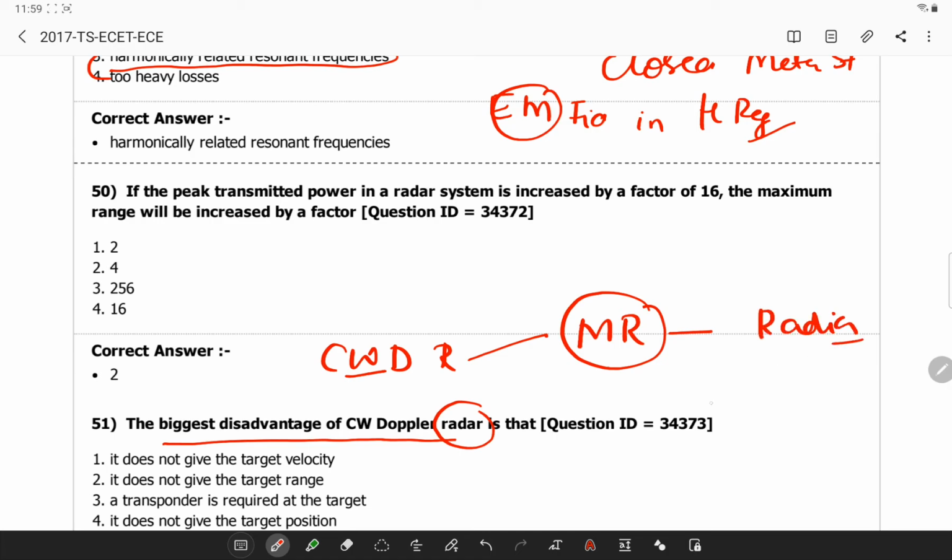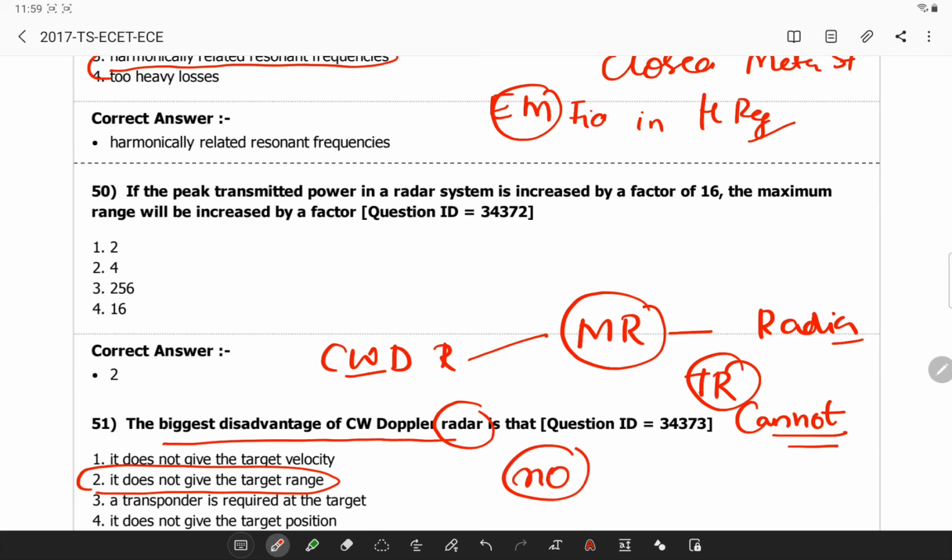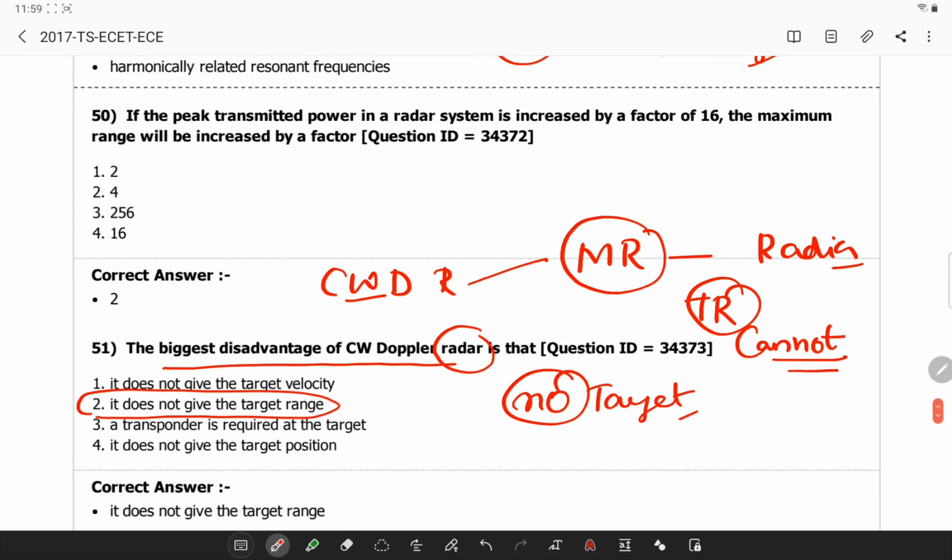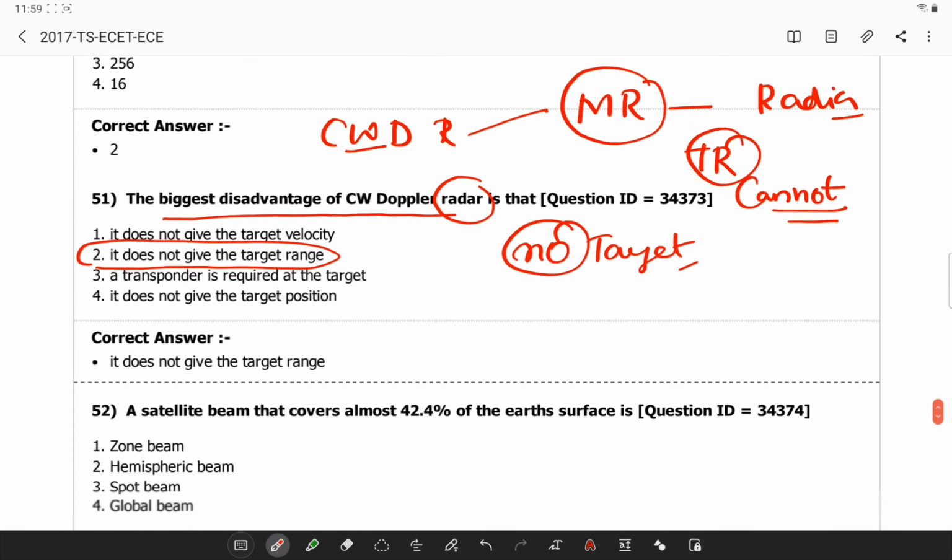Remember this, and the target range cannot be calculated in case of a CW radar. So this is the point which is given here. There is a possibility of ambiguous results. When the number of targets is more, obviously the results are ambiguous in nature.